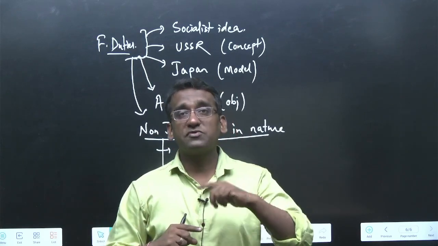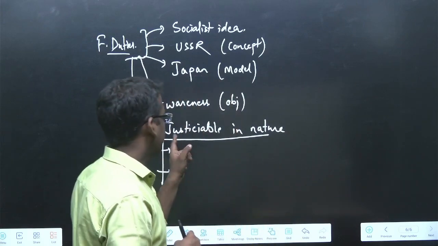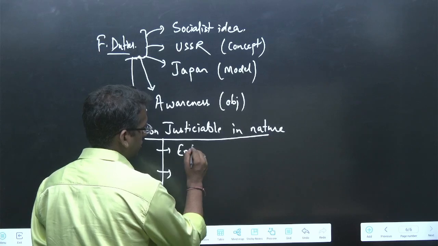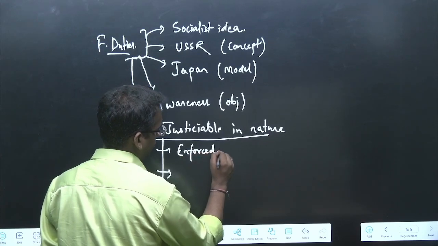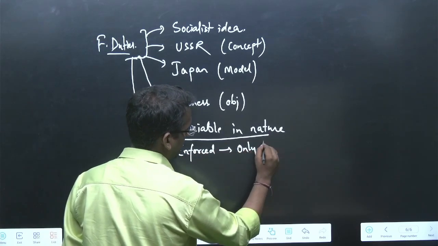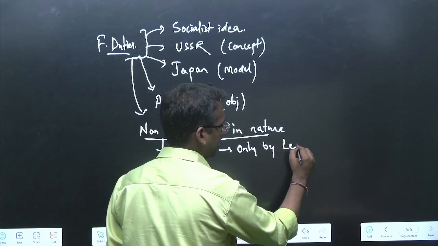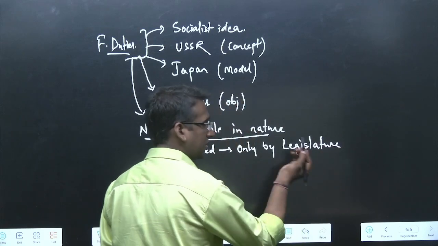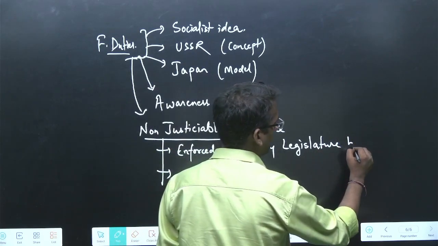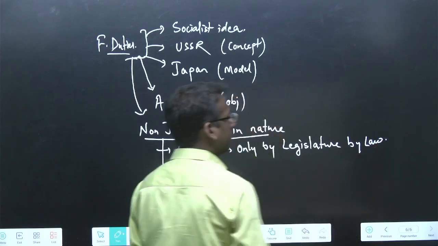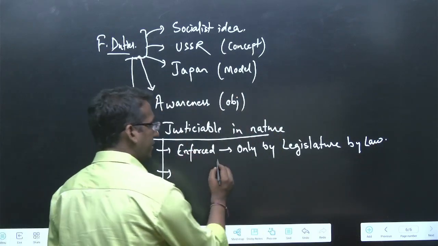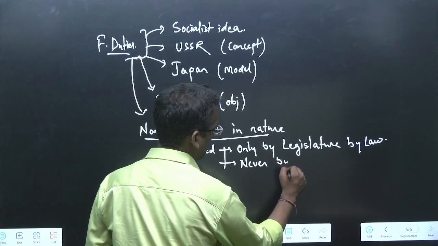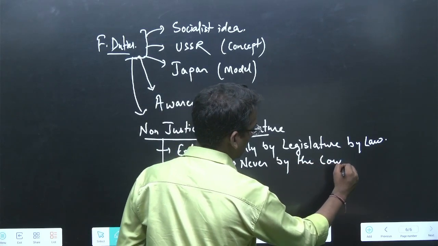Now, who has the authority to enforce the non-justiciable portion? It is only and only the legislature. Okay? So it can be enforced only by the legislature, by means of legislation. How? By law. They will pass a law and by that they will make it enforced, right? It also means never by the court of law.